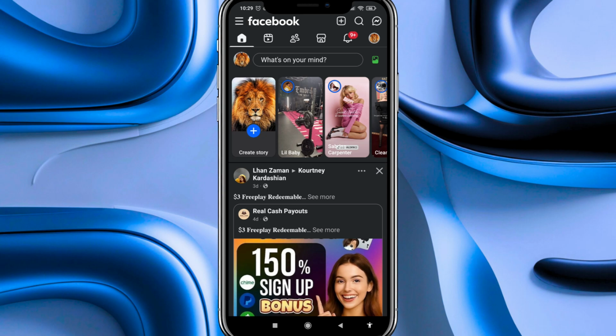In this video I will show you how to delete likes on Facebook. We start on our Facebook main homepage, and to delete likes on Facebook, what we have to do first is to go to the top of this main homepage, and among all the options that appear here, we must go to the left where these three horizontal lines are displayed, and we press on them to open this menu.